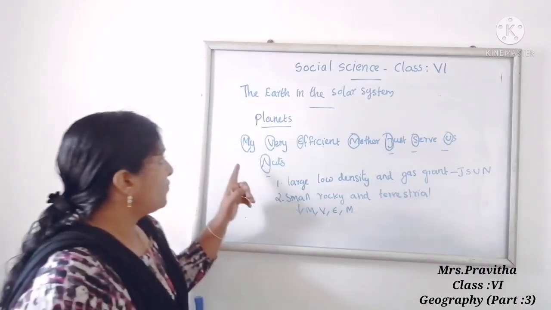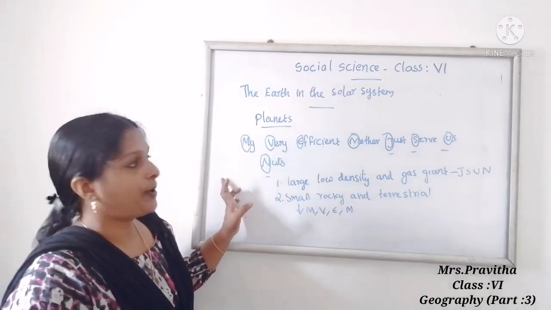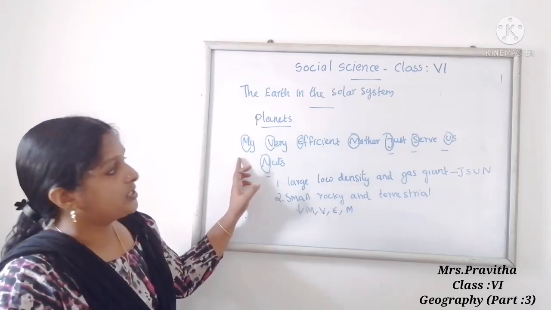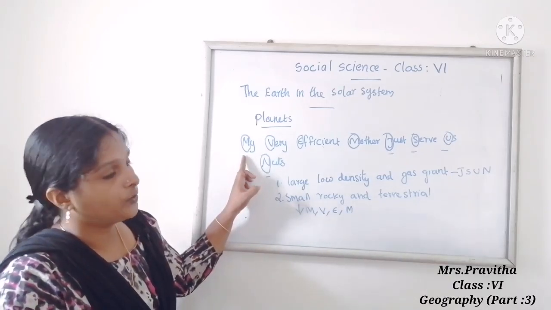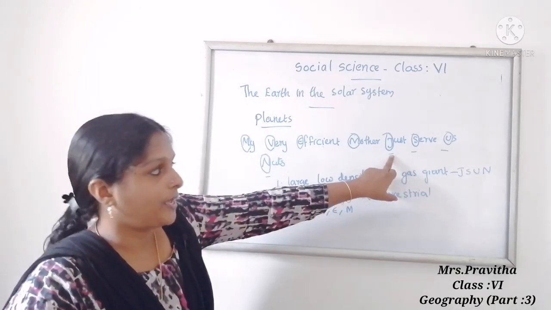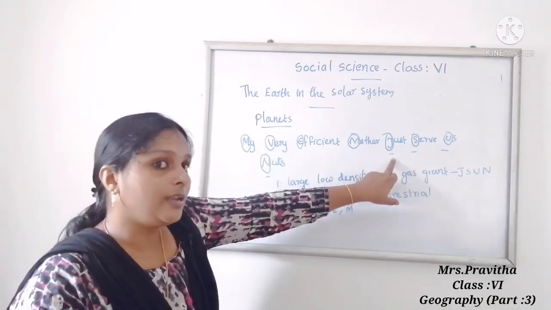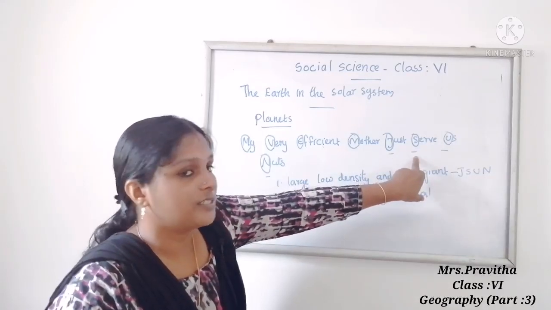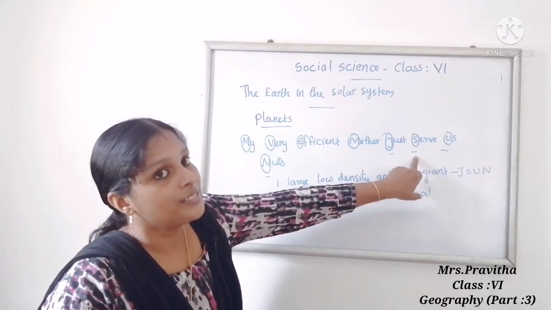Okay children, which is the smallest planet? Mercury. Which is the largest planet? Jupiter. Second largest planet? Saturn.